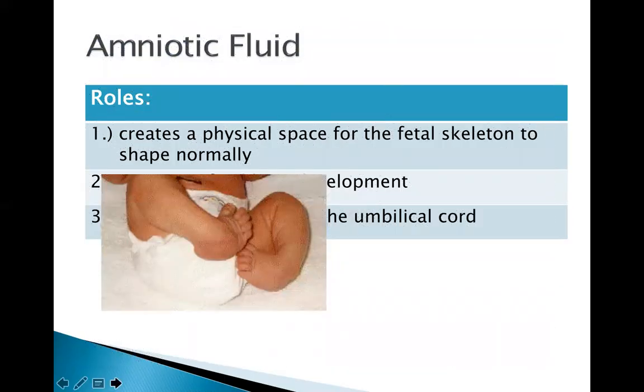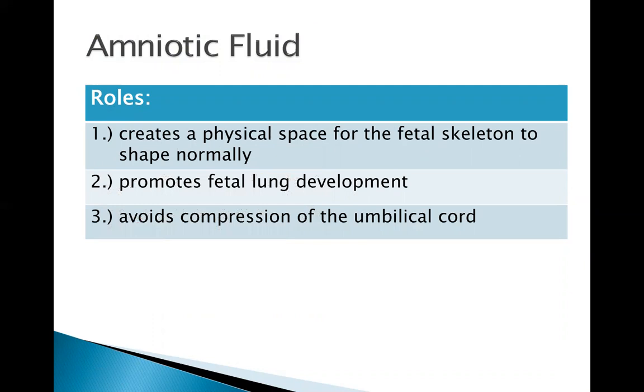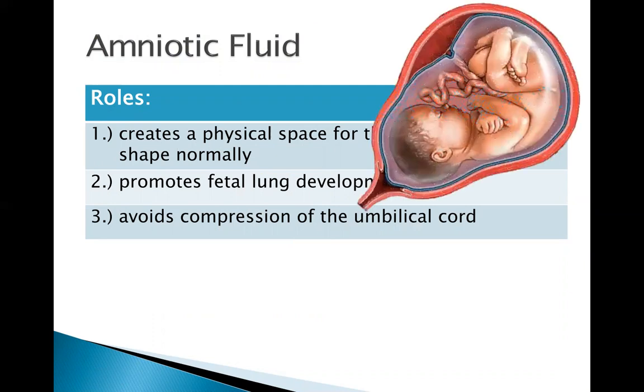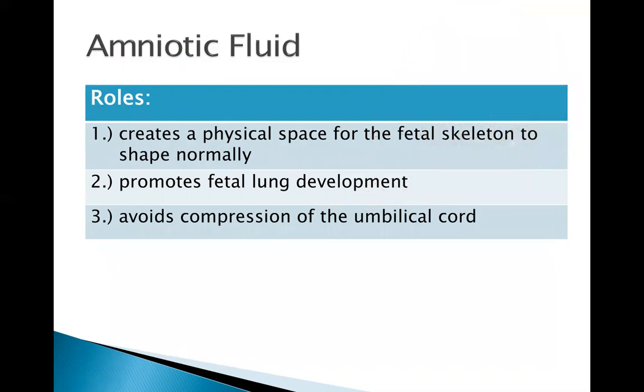Without an adequate amount of amniotic fluid, compression deformities like this can actually occur. Second function is to promote fetal lung development. Without any amniotic fluid, the fetal lung will fail to develop. And of course, because it's a space between the uterus and the fetus, it avoids compression of the umbilical cord. Without the amniotic fluid, a type of fetal distress called variable deceleration in the fetal heart rate can actually occur.